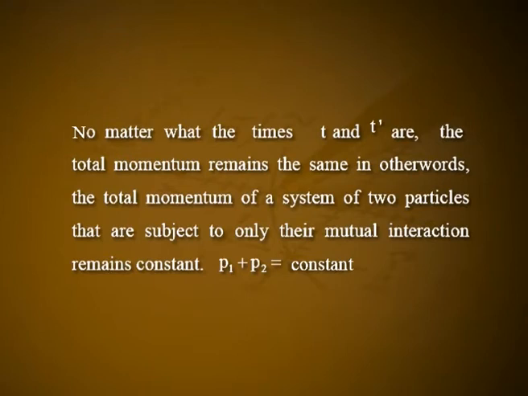Concluding, we can say that no matter what the times t and t dash are, the total momentum remains the same. In other words, the total momentum of a system of two particles that are subject to only their mutual interaction remains constant: P1 plus P2 equals constant.